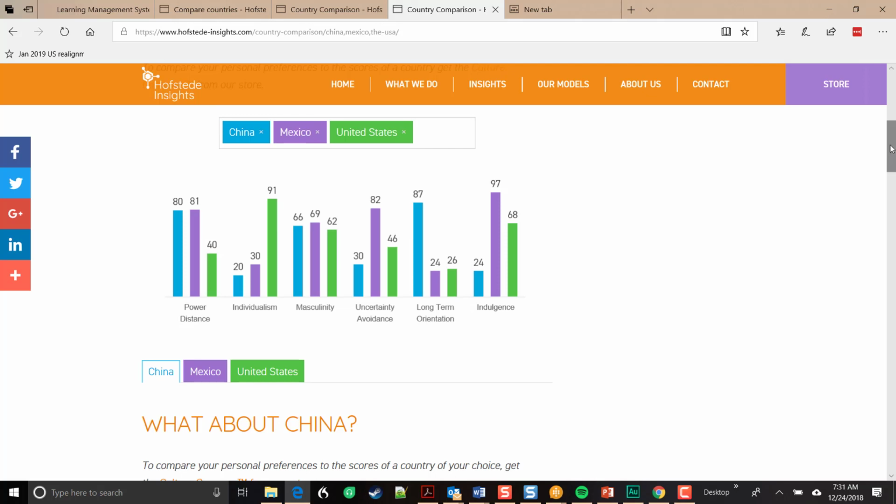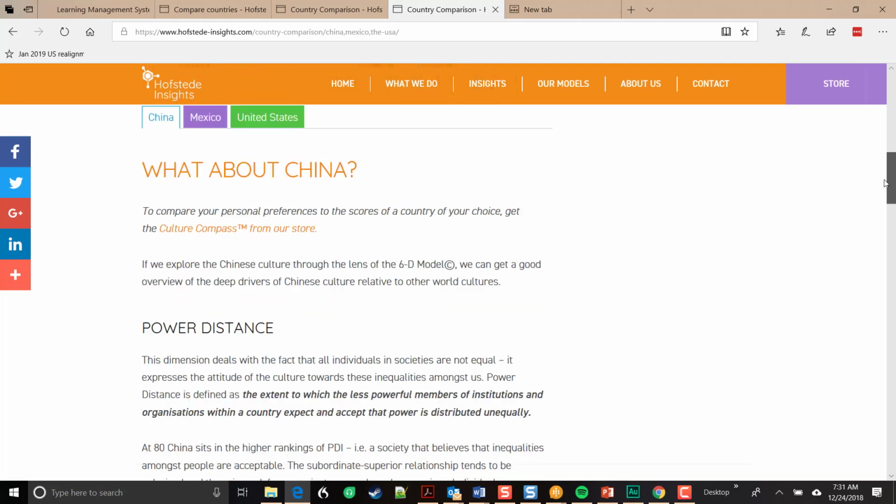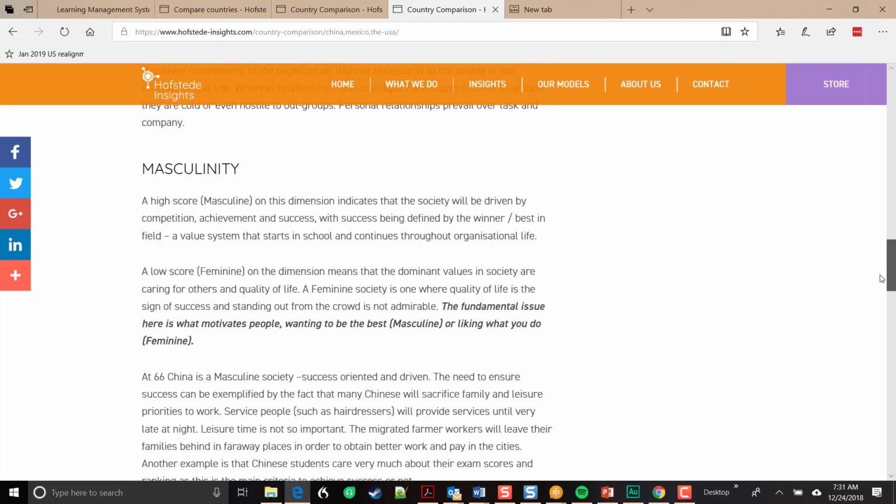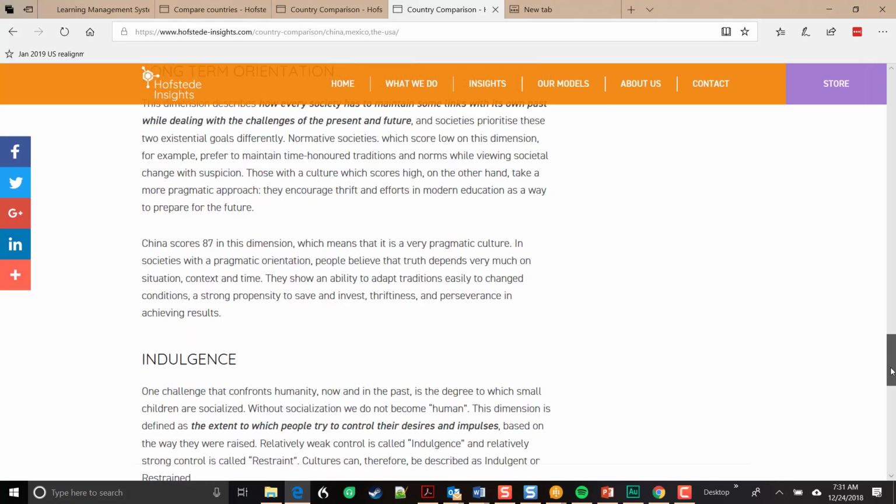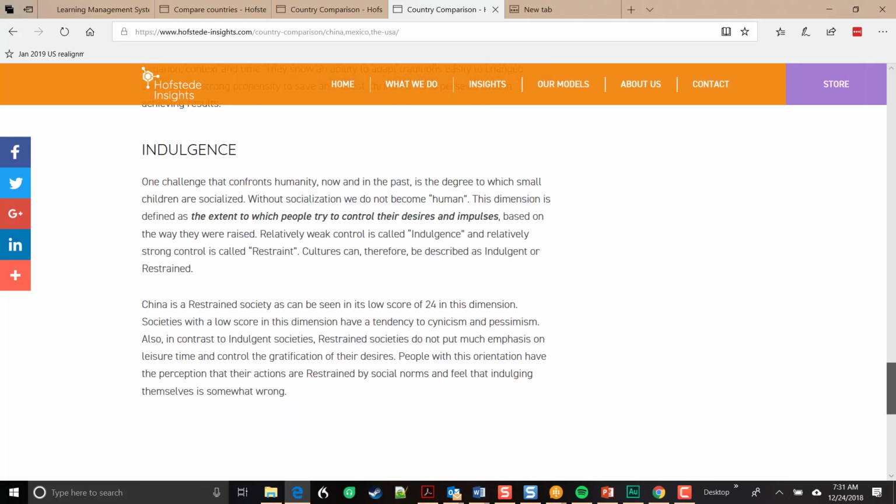So now let's look at this last dimension, which is indulgence. Let's roll on down here. Our last one's at the bottom. So indulgence really talks about how likely people are to indulge themselves. People in the United States, for instance, might be a lot more likely to engage in indulgence and maybe spend for today and not save for tomorrow.